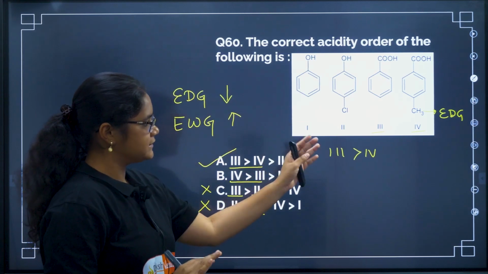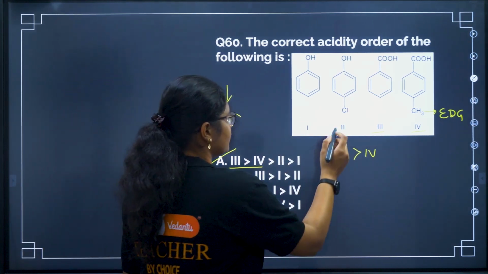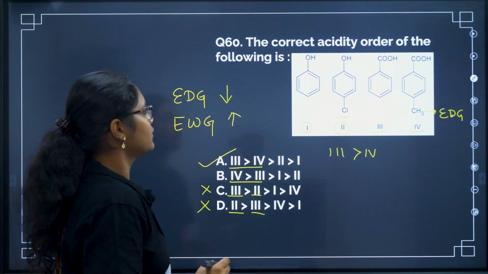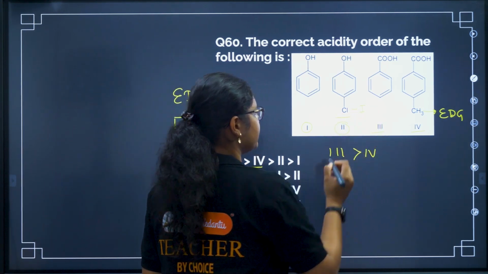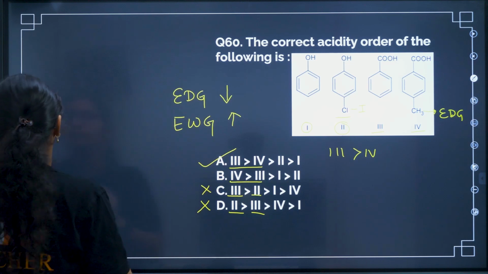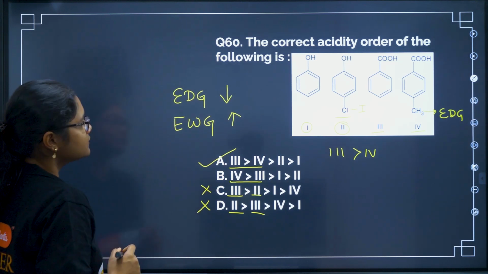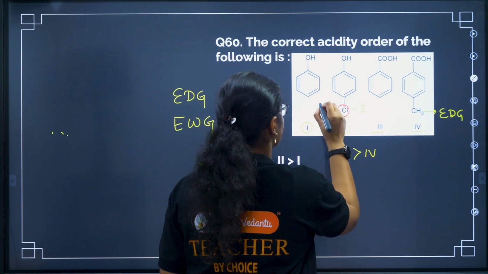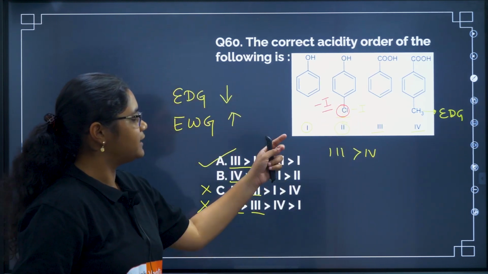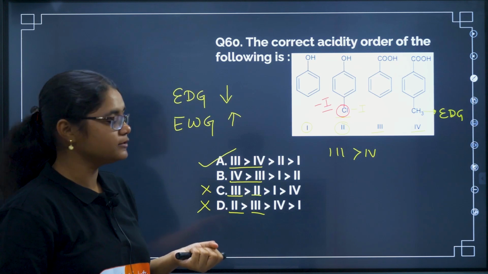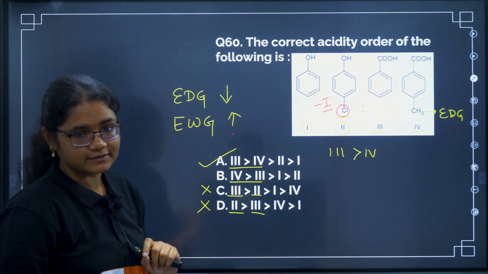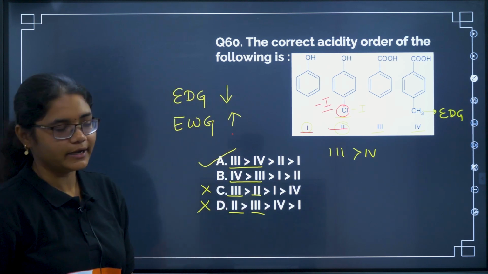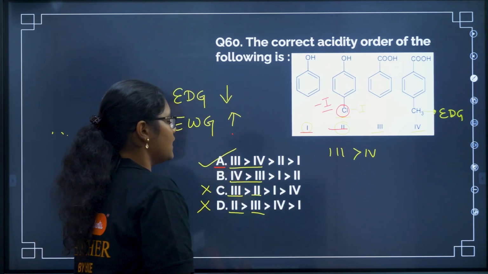Okay, now let us see the other two also. What about chlorine, the compound 2 and compound 1? If you have remembered, chlorine has minus I effect, right? Its minus I effect is more prominent. It may not be visible here, I'm writing chlorine here is minus I effect, right? So if minus I effect is there, it will withdraw electrons. So electron withdrawing group will increase the acidity. So compound 2 will be more acidic than compound 1, right? So the correct option for this one is answer A.